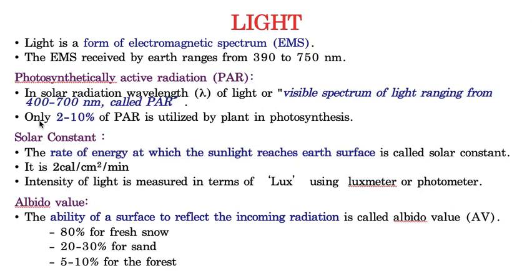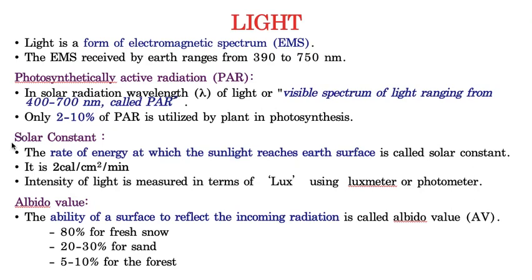Out of the total PAR, only 2 to 10% will be utilized by the plants for its vital activity called photosynthesis. Photosynthesis means the ability of the plant to produce its own food material by using sunlight as its form of energy. This process is called photosynthesis. So for this photosynthesis, plants are utilizing only 2 to 10% of the photosynthetically active radiation.